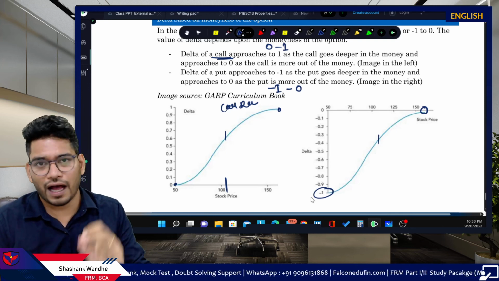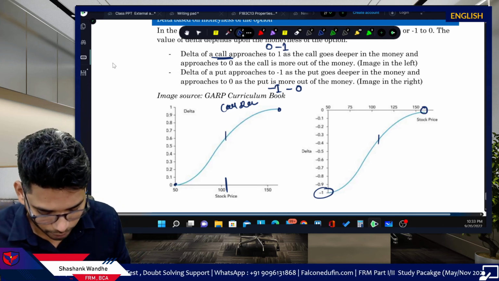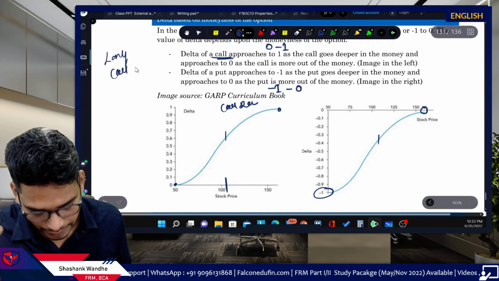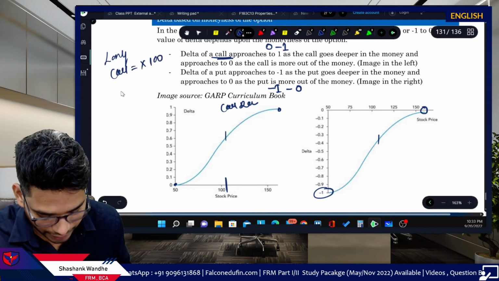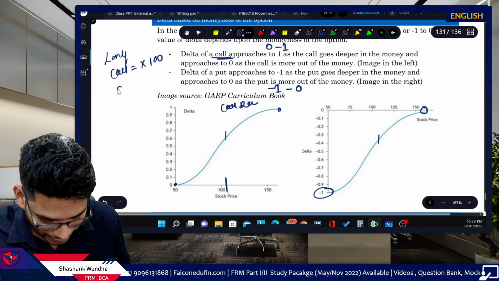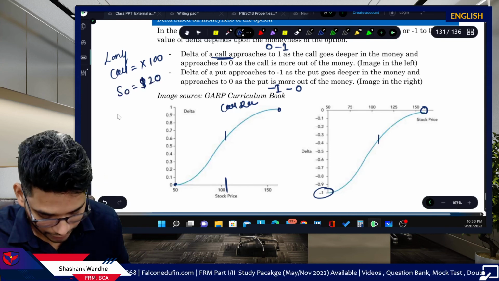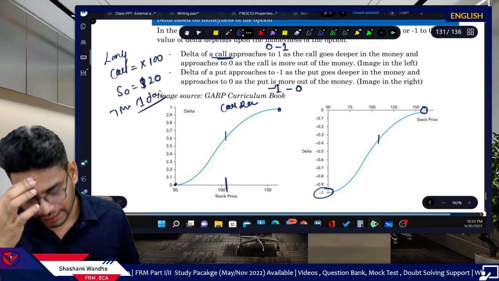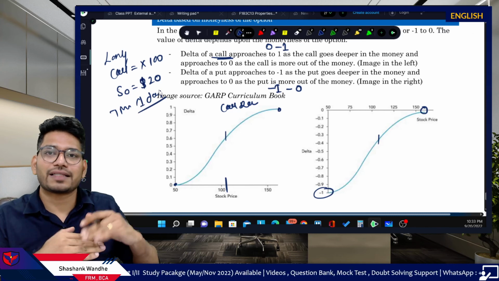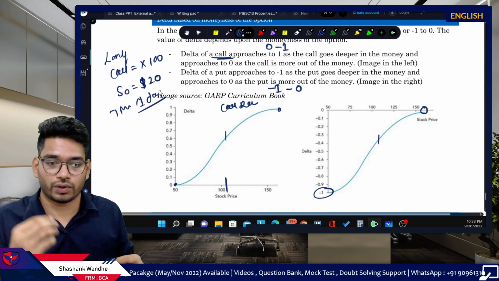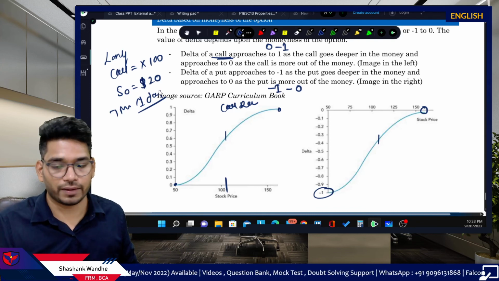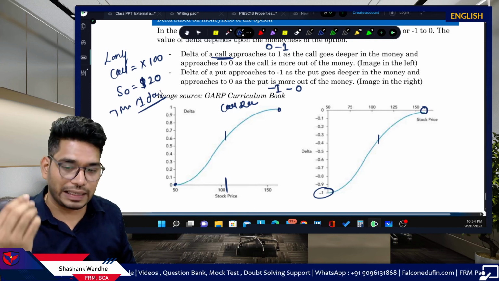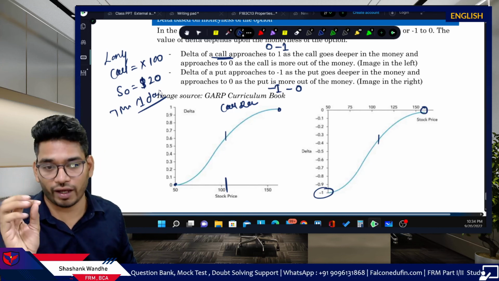Now imagine a scenario: you have one particular option. You took a position, you have a long call option, and the strike price is 100, and currently the underlying is trading at $20. Time to maturity is say 1 day. Now imagine that this underlying price increases by $20, from $20 to $40. Do you think there will be some change in the call price? Just think. If you say yes, you're totally wrong. If you say no, you're correct.